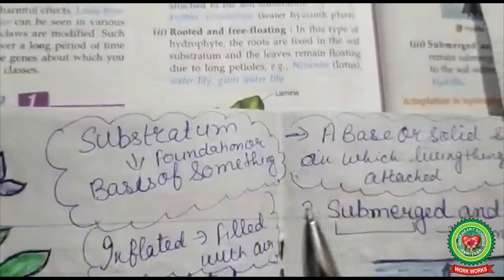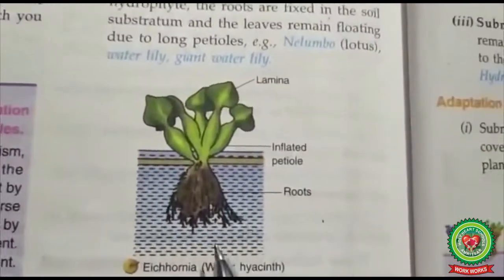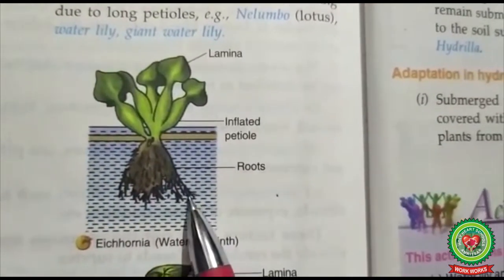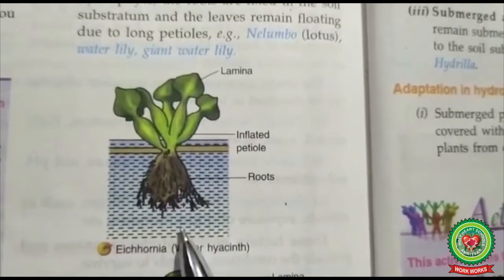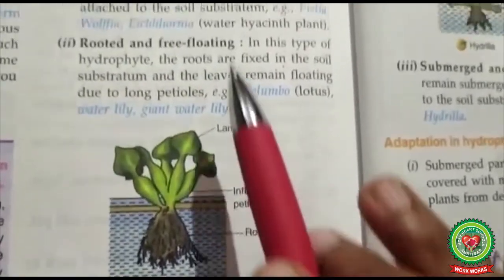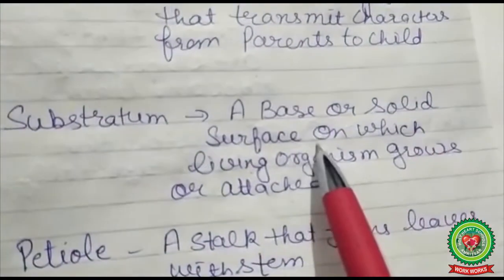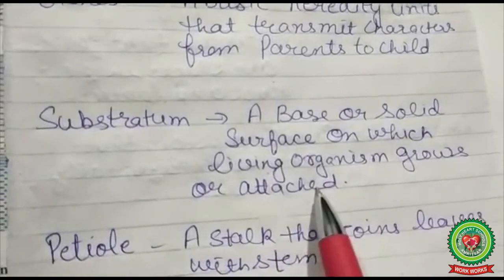Now student, come to page number 96 and see the diagram of water hyacinth. In this diagram you can see their roots are not attached to the soil substratum. Now what is the meaning of substratum? Substratum is a base or solid surface on which a living organism grows or attaches.